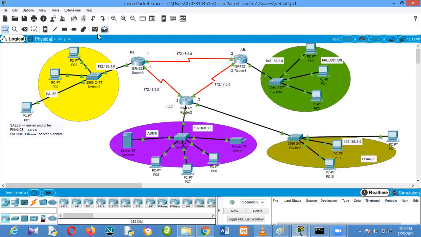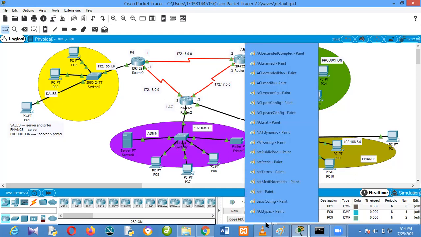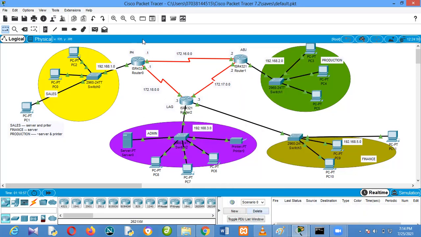So let's try. If I ping from here to here, it is successful. If I ping from here to here, because of the first rule, it will fail. Here to here is successful because there's no other block.